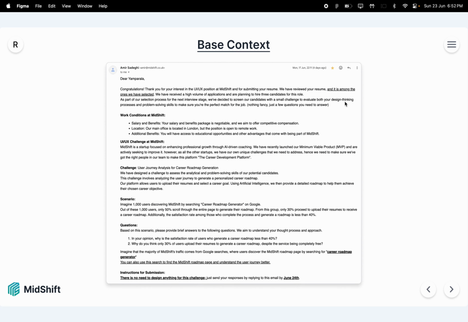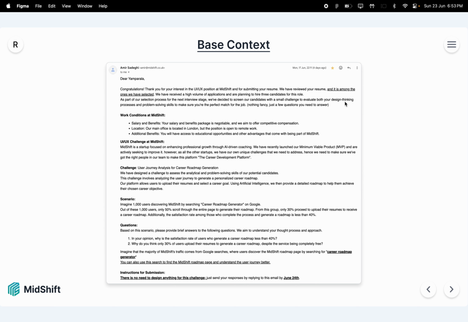Moving on, starting the analysis from setting up the base context. From Amir, I got an email about my selection, and the email is very detailed and clearly mentions the challenge and the scenario that will help me to analyze and do the user journey testing. In the scenario from the email, I got 2 questions that I need to solve and get the solutions, solutions as in what could be the reasons. So this is the base context.